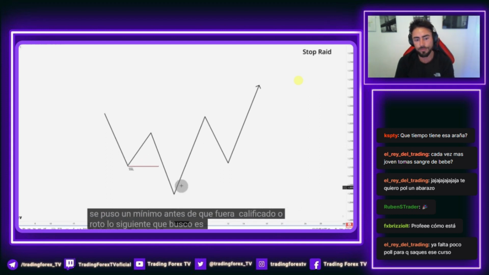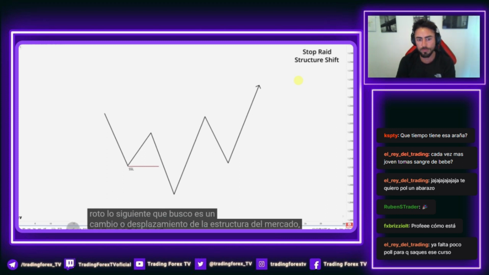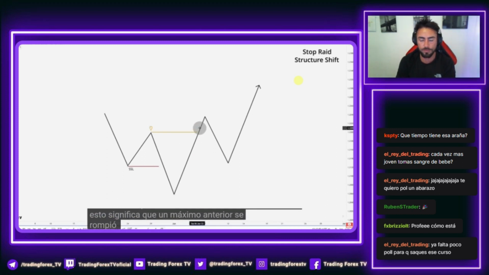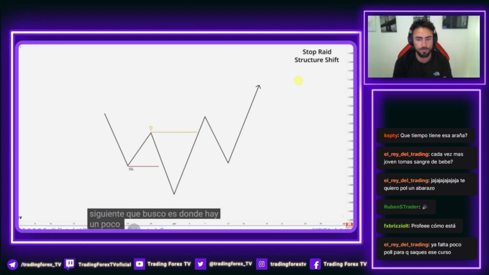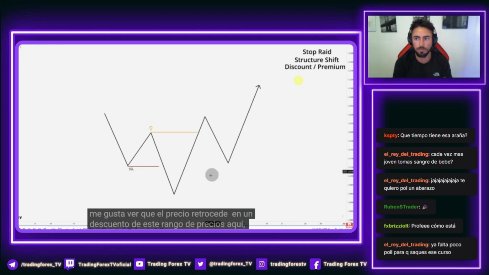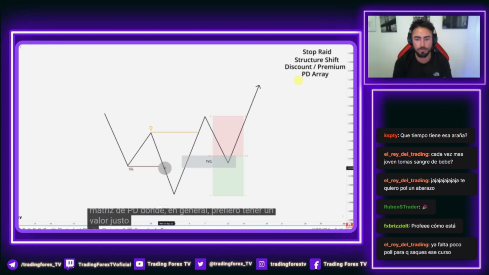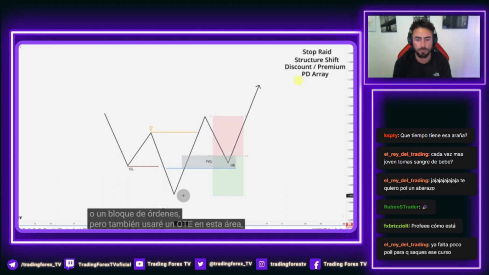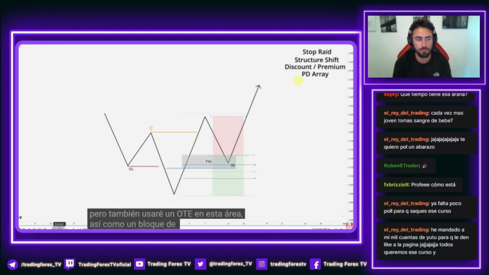The next thing I look for is a market structure shift or displacement. This means that a previous high was broken and aggressively moved over. The next thing I look for is where there is a little bit of flexibility. I generally like to see price move back into a discount of this price range here. The next thing I look for is some sort of PD array here. Generally, I prefer to have a fair value gap or an order block, but I will also use an OTE in this area, as well as a breaker block.